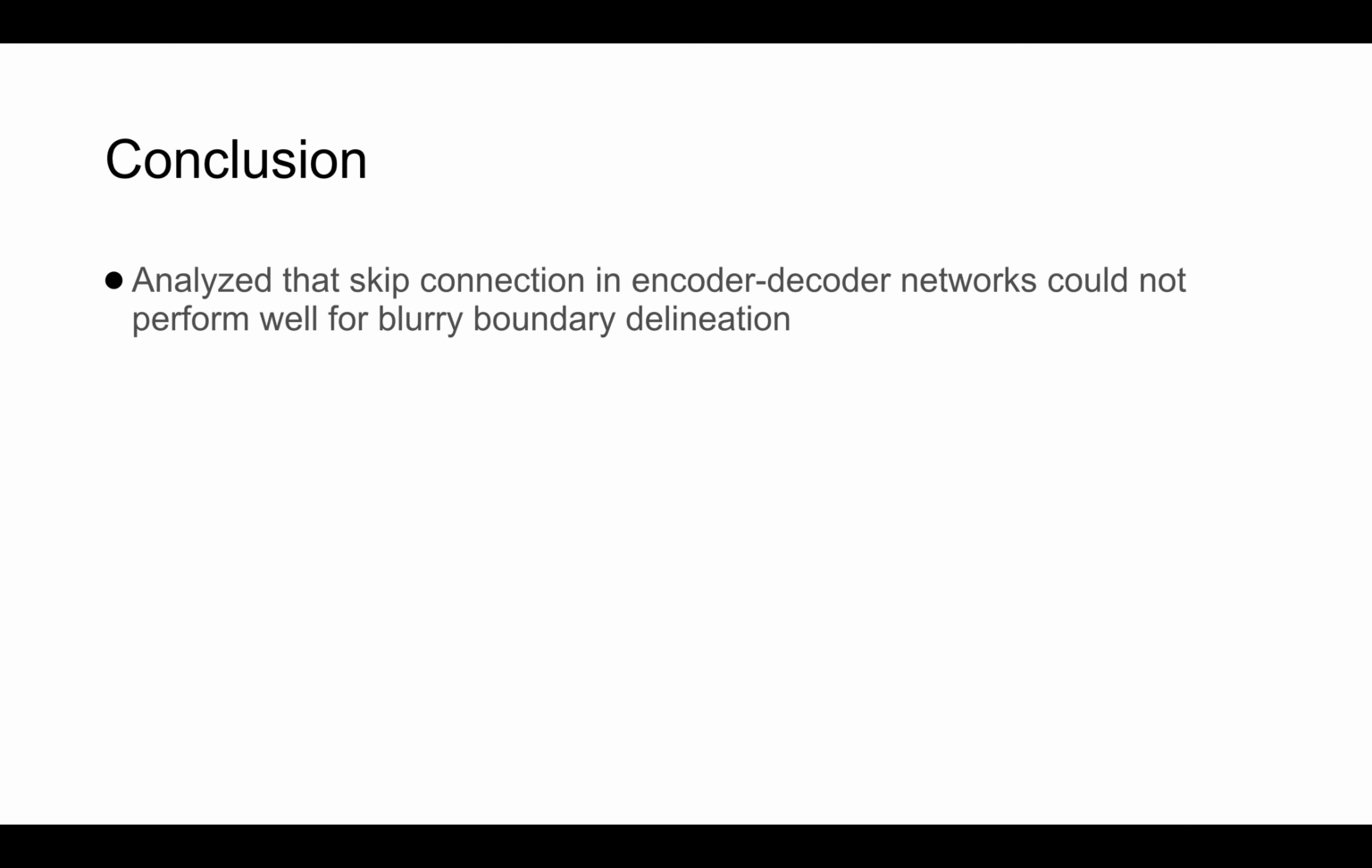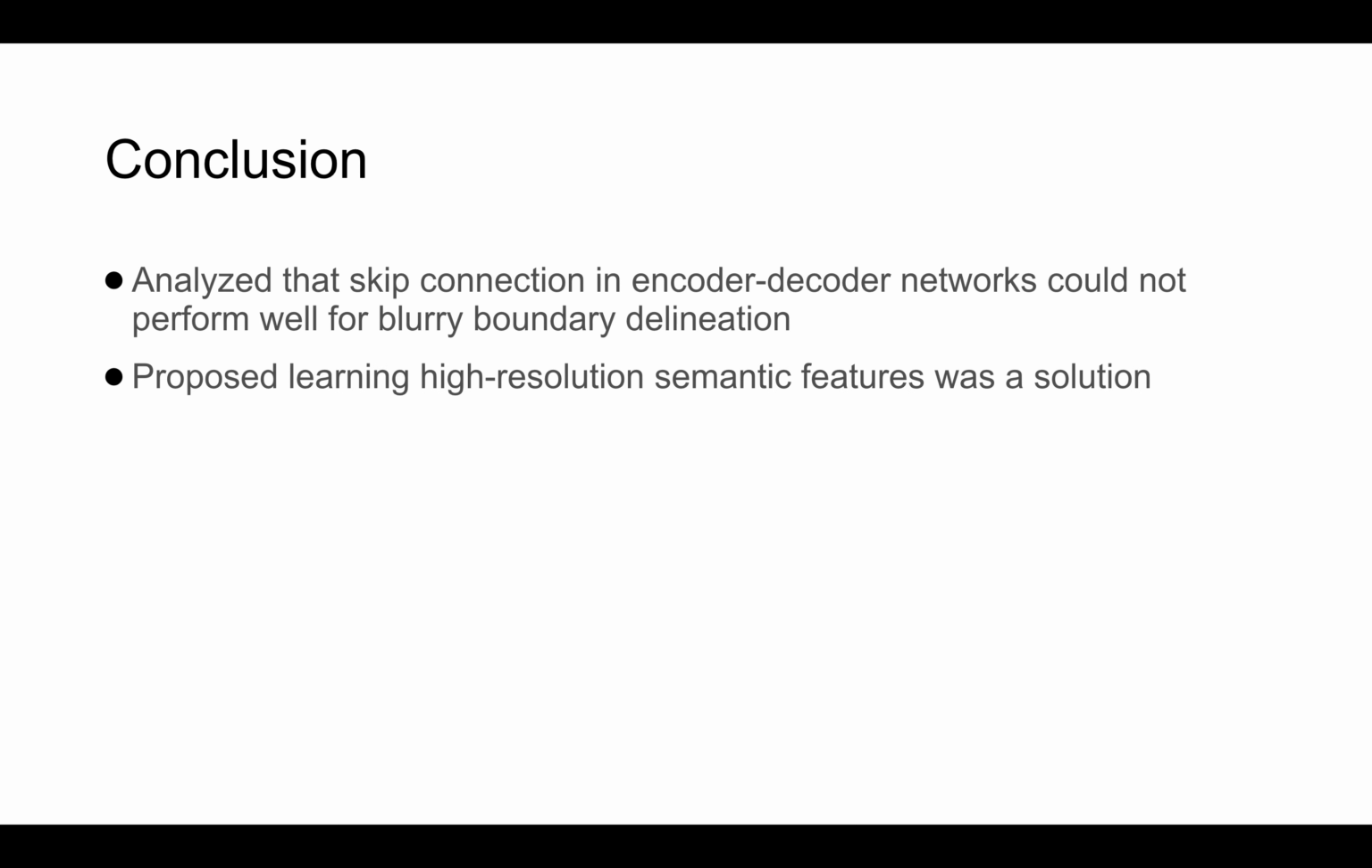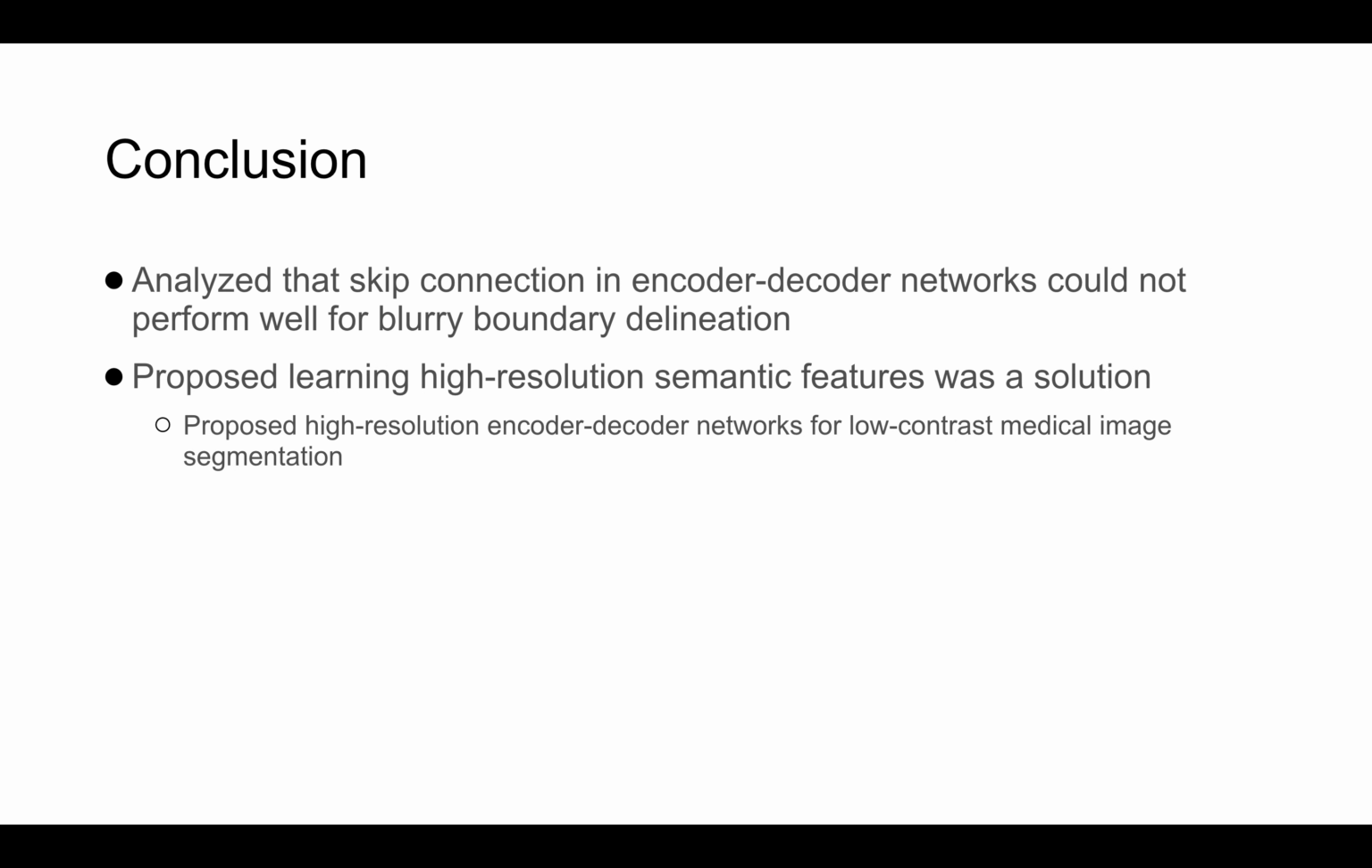So here are the takeaways. We think that skip connections in the encoder-decoder networks cannot perform well for blurry boundary delineation, and we propose high-resolution semantic features as a solution. Two methods are proposed. One is the high-resolution pathway. Another is semantic guided encoder feature learning. Both of them can handle blurry boundary delineation much better.